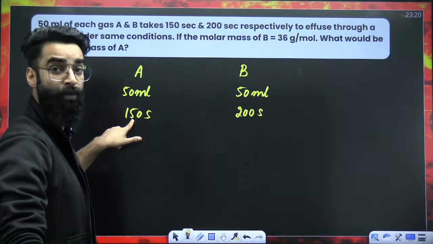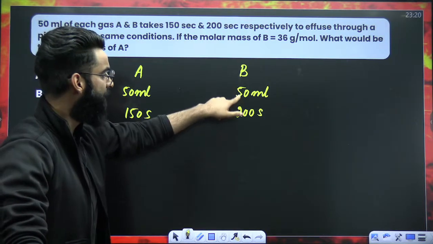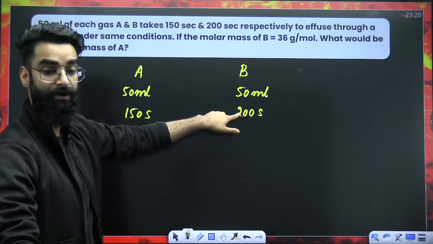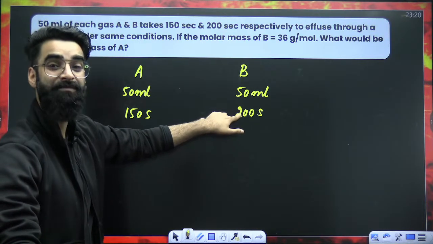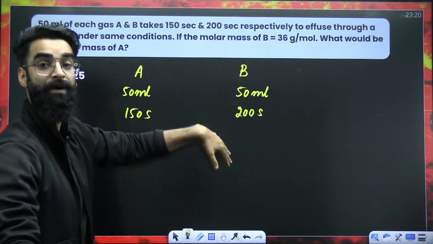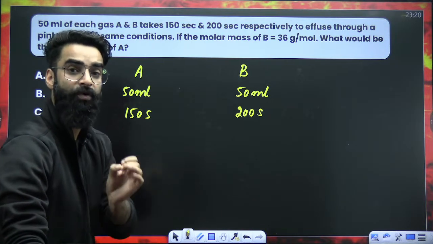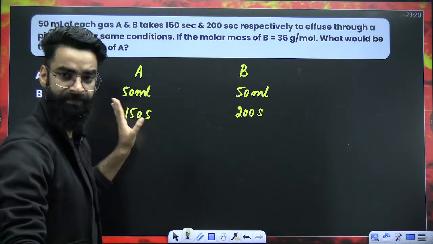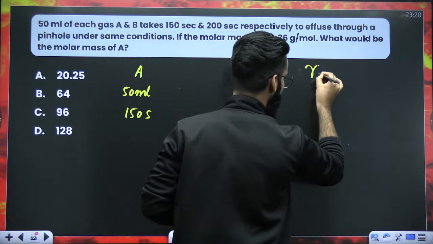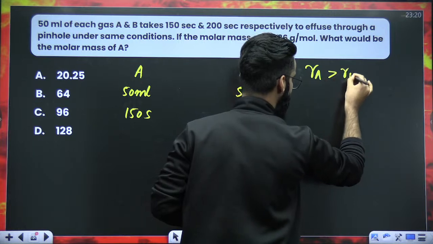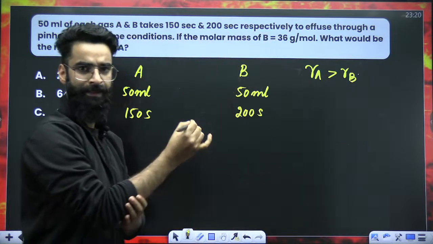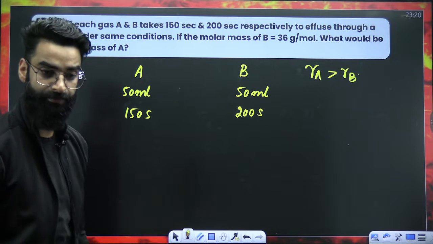This gas is only taking 150 seconds to come out, and this 50 ml is taking 200 seconds to come out. So this one is taking more time, and this one is taking lesser time to come out. So which gas is coming out from the container with more speed? I'll say A. So can I say rate of effusion of A is greater than rate of effusion of B in this case? Correct?